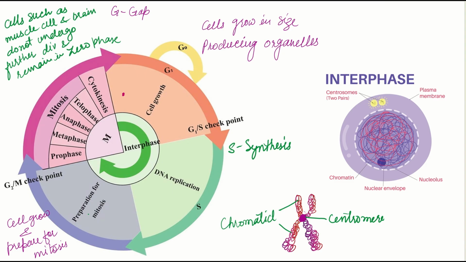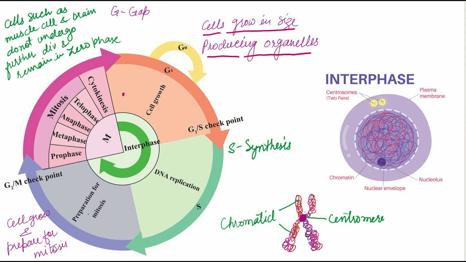Interphase is also called the preparative phase because in this phase cells prepare themselves for growth and division. But actually in this phase cells only grow in size. They do not divide in this phase but prepare themselves for the division. Before going to the stage of mitosis, the cell prepares itself for the division by producing the required organelles.